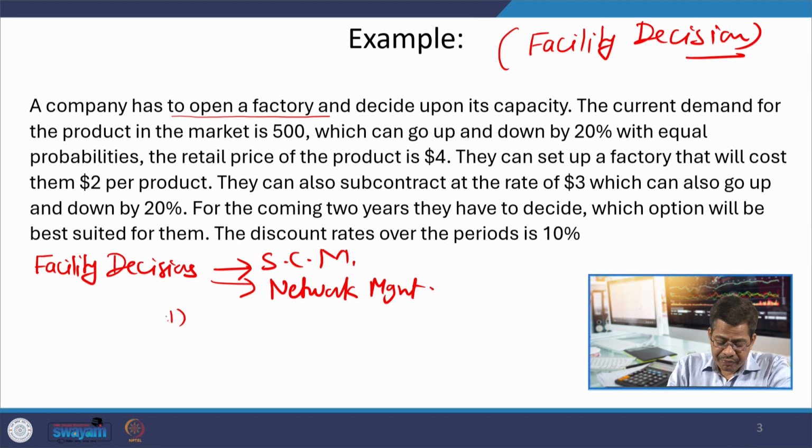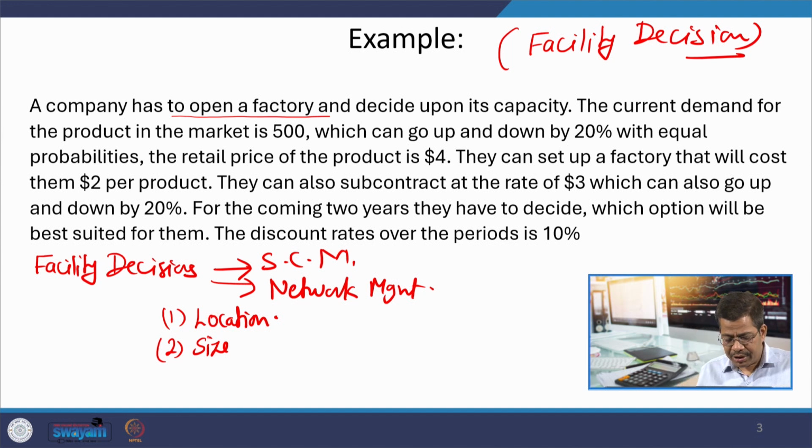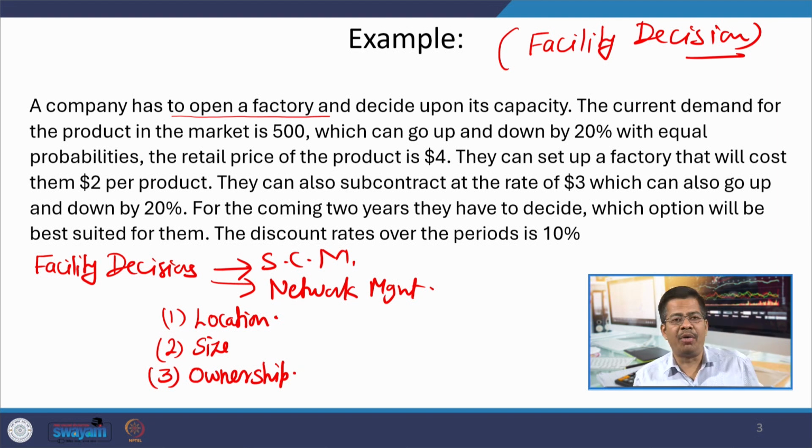One is location, second is size, and nowadays one more decision related to facility decision is ownership. So, these types of decisions are very common when we are talking of facility decisions.